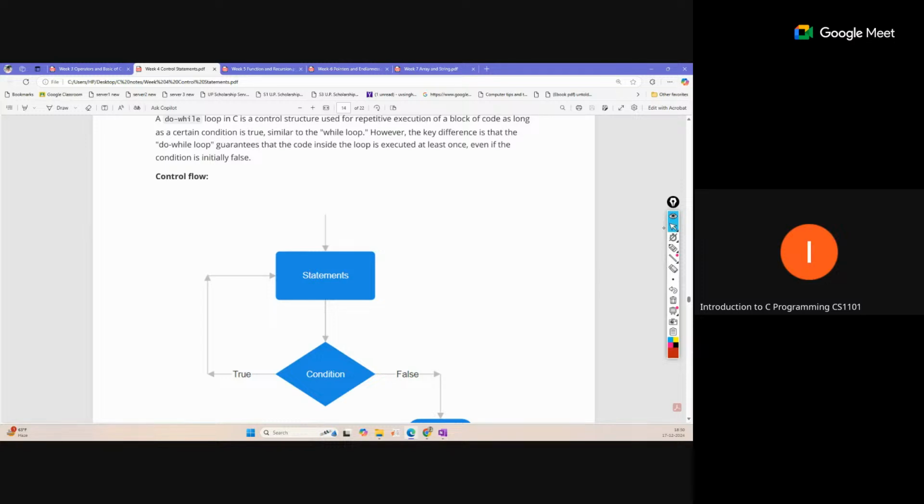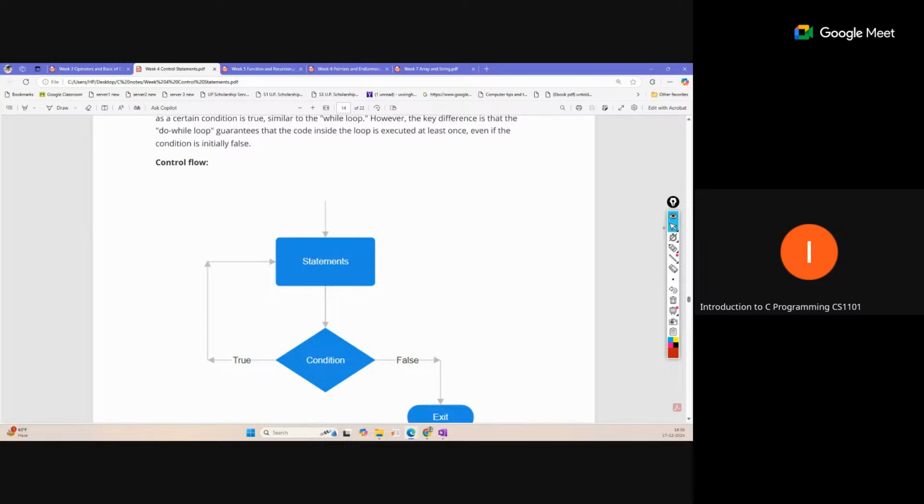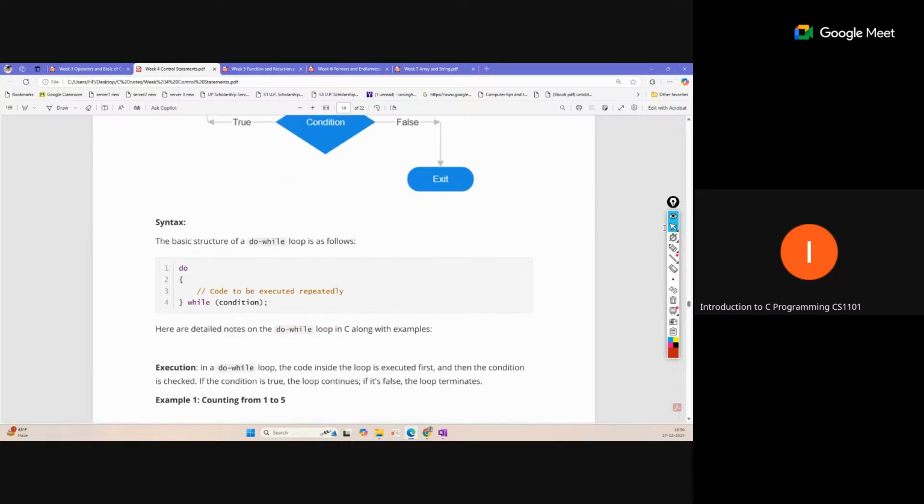So in a do while loop the body will execute at least one time, which is not possible with a normal while loop. So this is just a do while statement. The first time control will enter into the body, but after that the condition should be true to enter again.